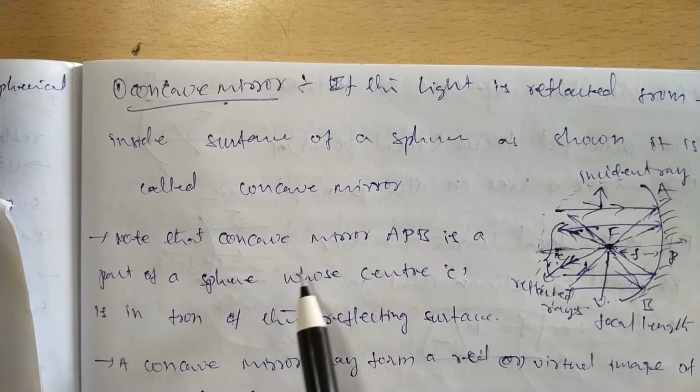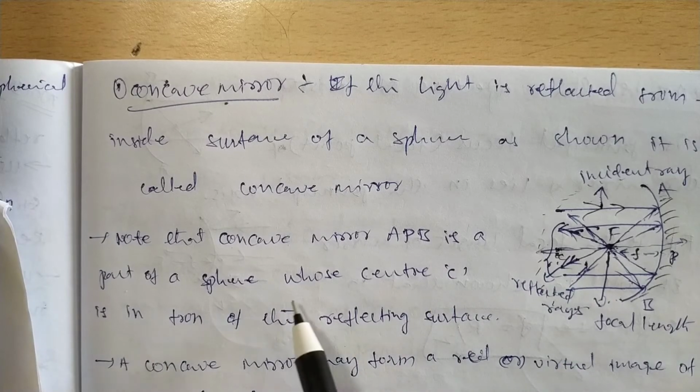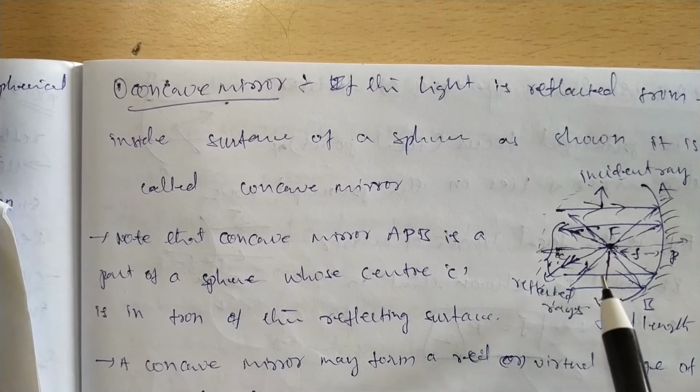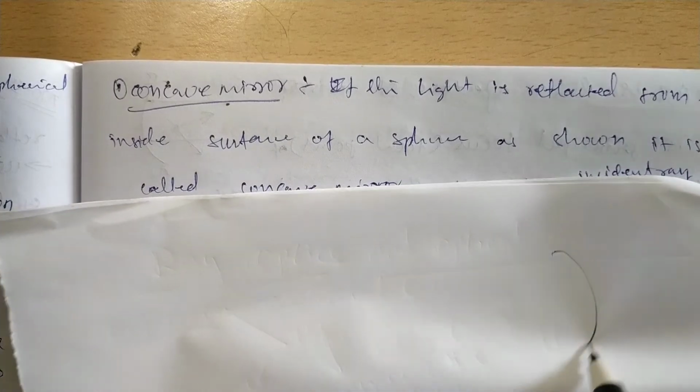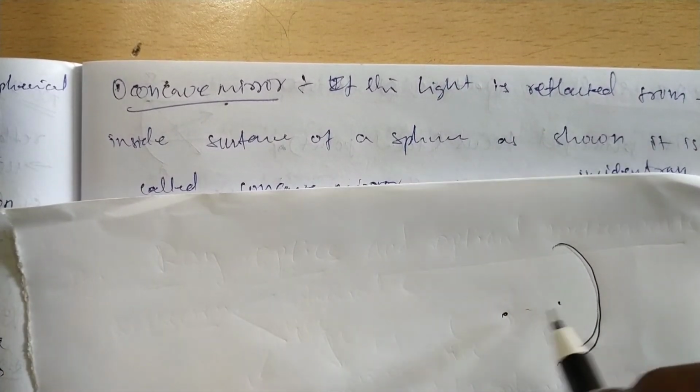Note here, the concave mirror APB is a part of a sphere with a center.